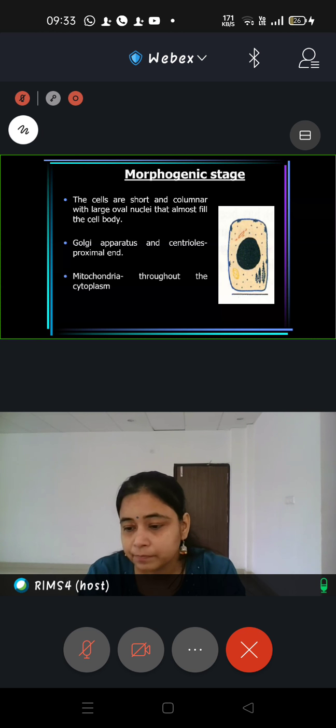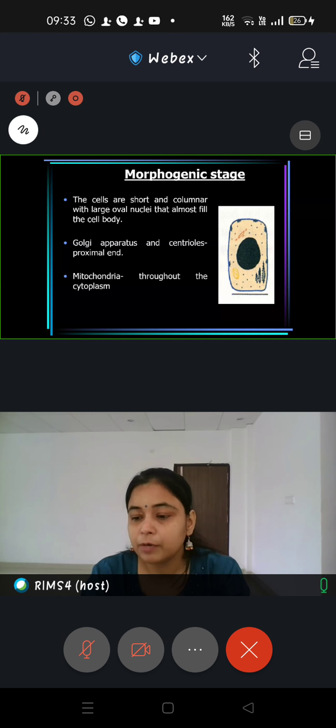So there are a lot of changes in the appearance and morphology of the cell. That is why we use the word morphogenic. First, there is an increase in the size of the cell: initially it was short columnar or cuboidal, and it has increased to tall columnar. The second change is the size of the nucleus.